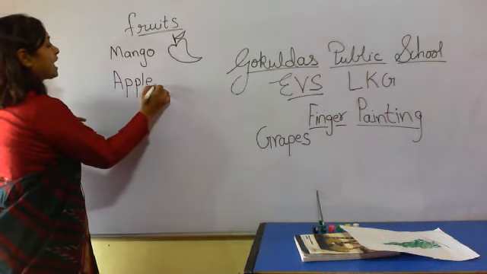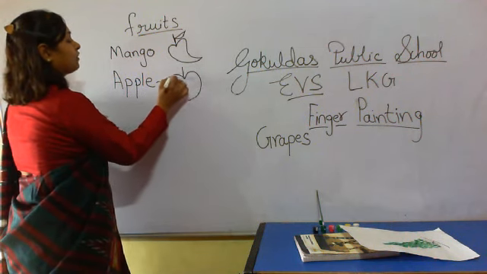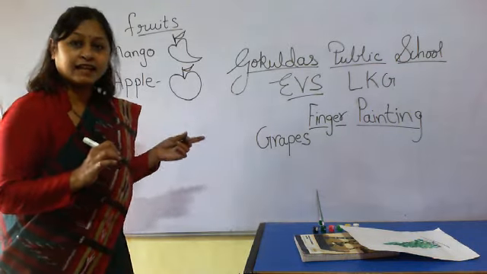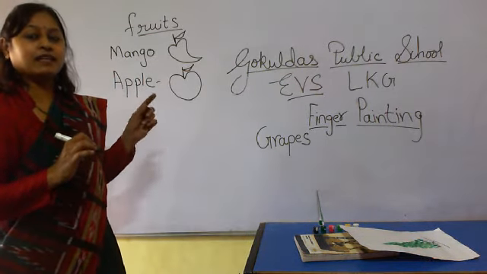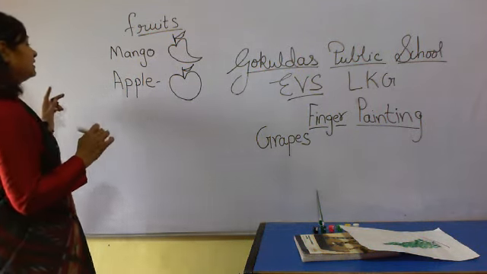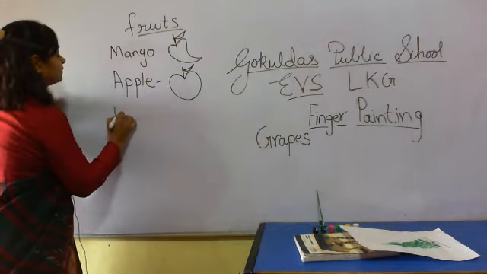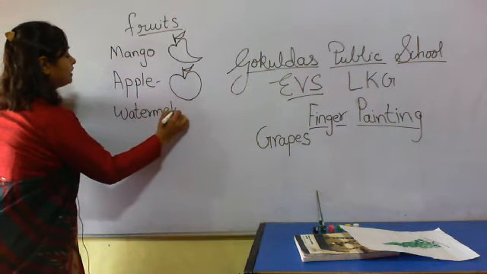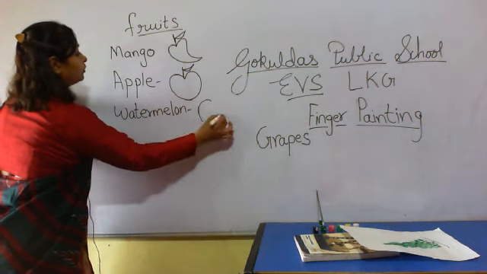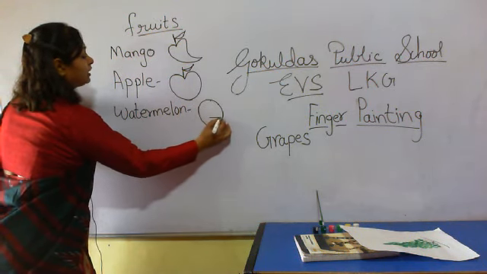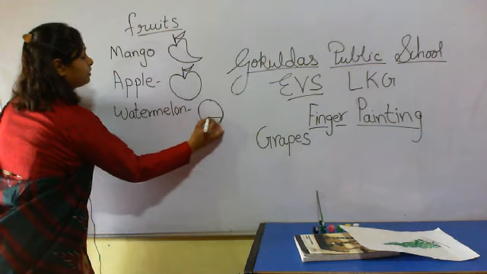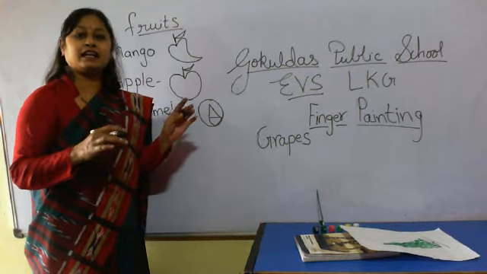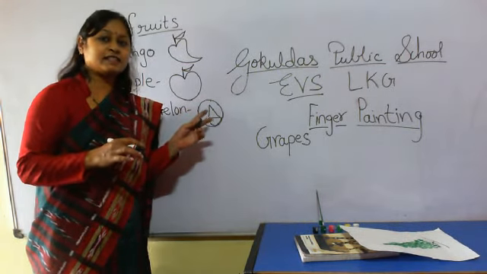Apple. A for apple. Apple is red in color. Then watermelon. Have you seen it? It is green from outside and red inside.